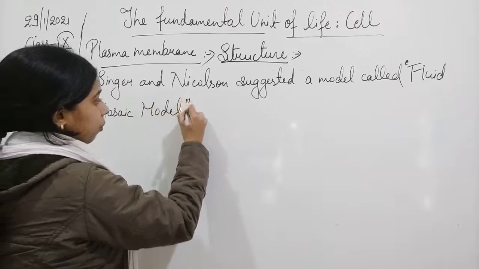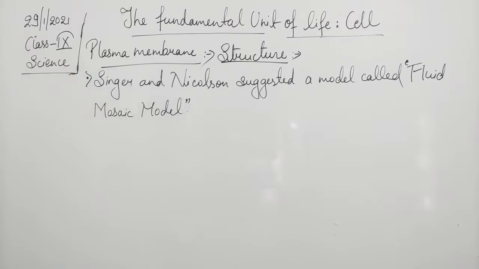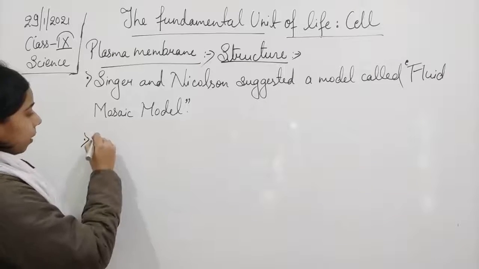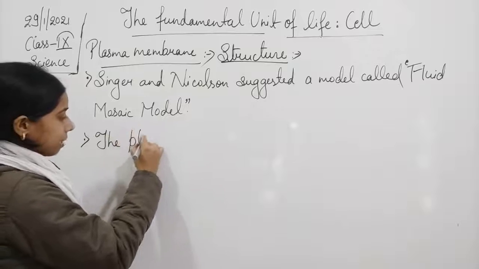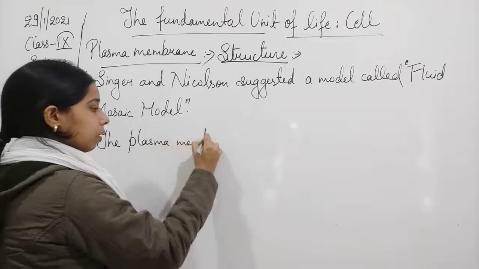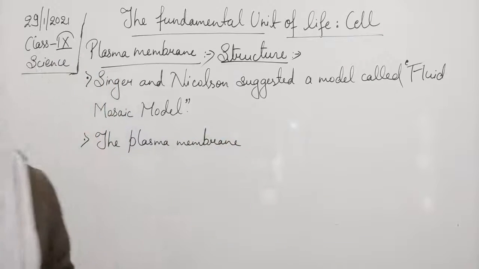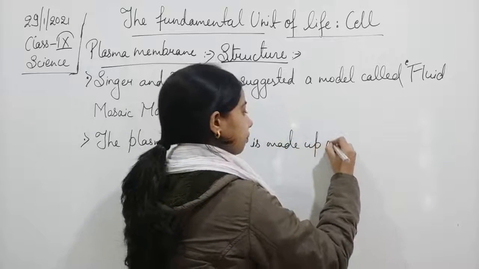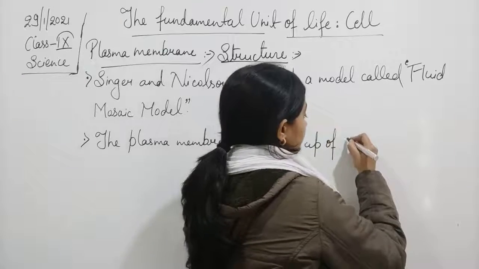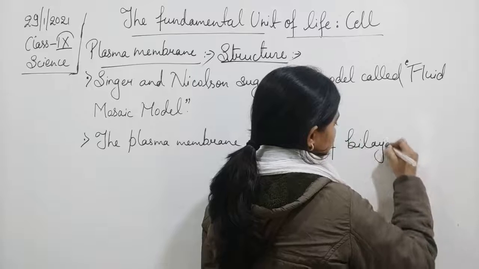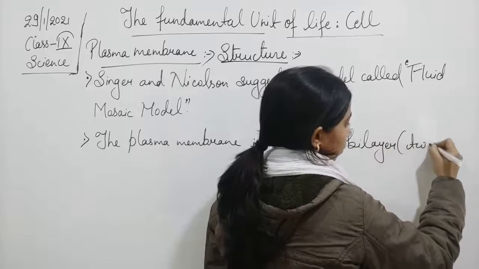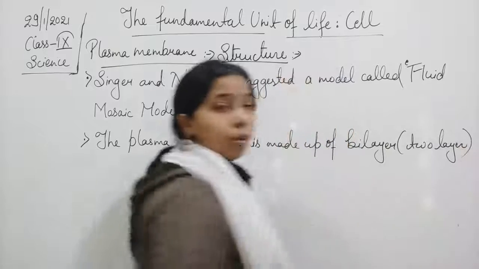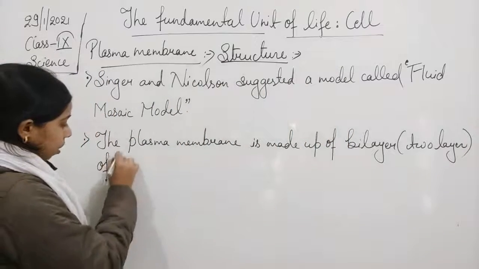According to this model, the plasma membrane is composed of a bilayer, meaning two layers, of phospholipids.